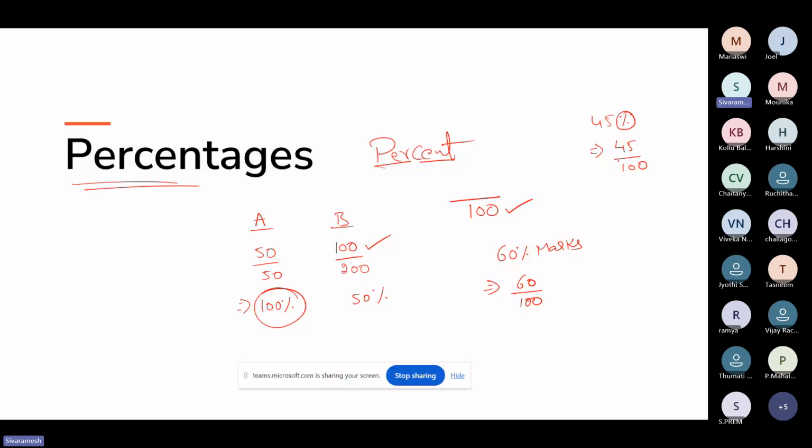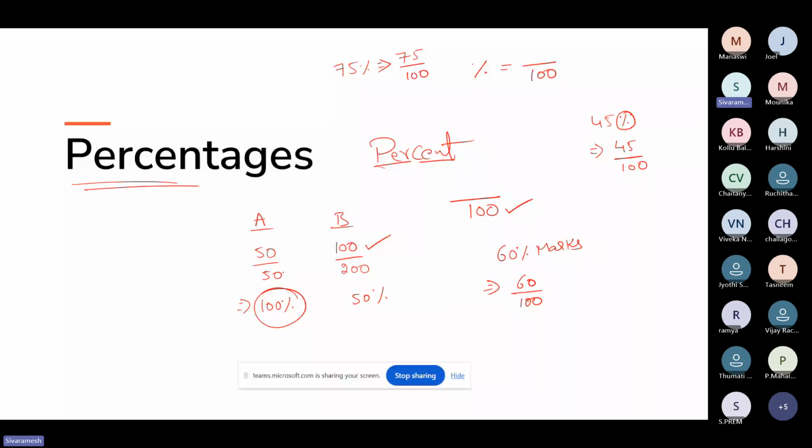So the percent symbol can be replaced by by 100. If I talk about 75% and want to remove the percentage symbol, I can take 75 by 100. So this is how it works. Percent means very simple, by 100. And moreover, in the percentage topic, the denominator value plays an important role.